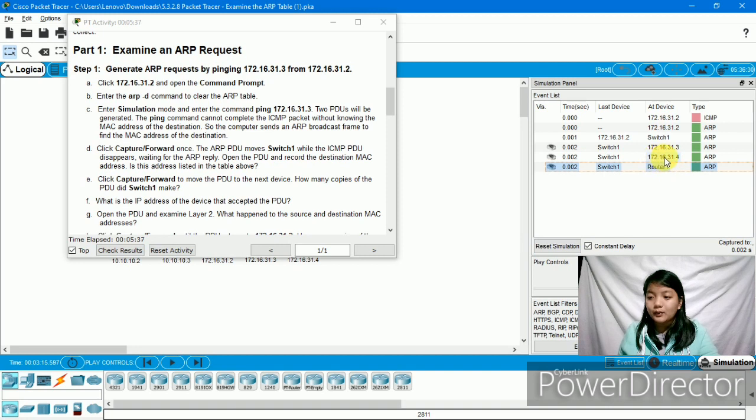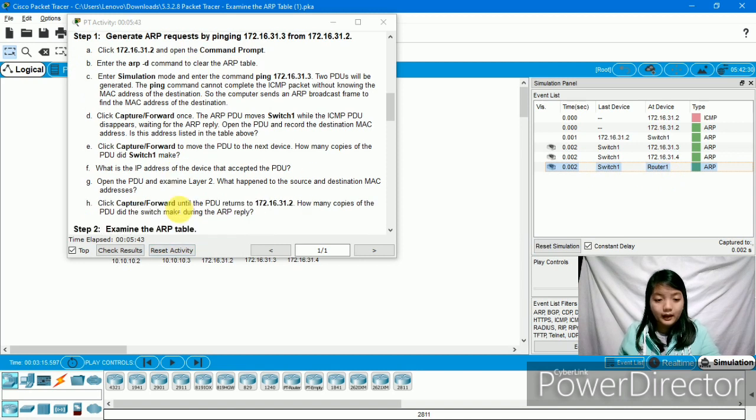So it has 3. The switch 1 sends copies to 172.16.31.3, 172.16.31.4, and router 1. Then F is, what is the IP address of the device that accepted the PDU? The device that accepted the PDU is 172.16.31.3.